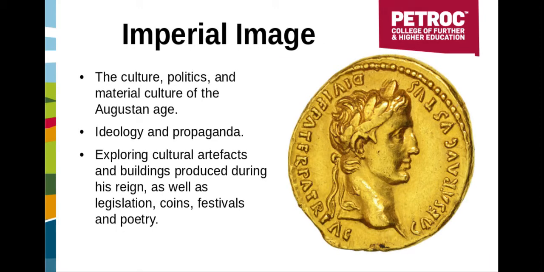Next up, we have Imperial Image. This module, constituting 30% of the overall grade, enables you to study the culture, politics, and material culture of the Augustan age, when Rome's first emperor, Augustus, transformed Roman society after decades of internal conflict and political corruption.